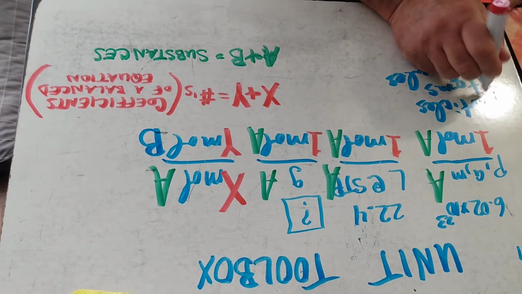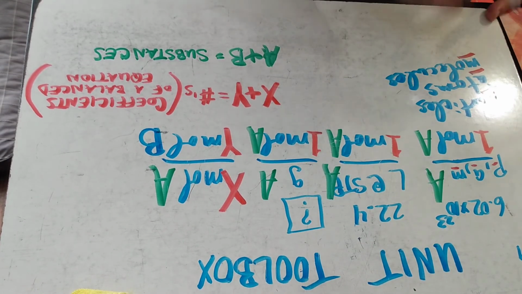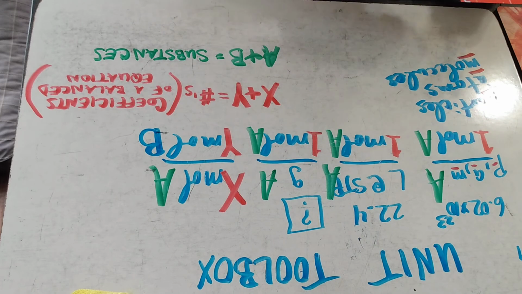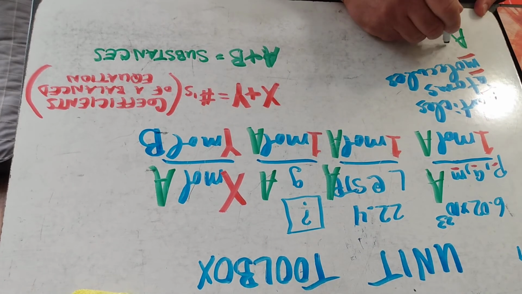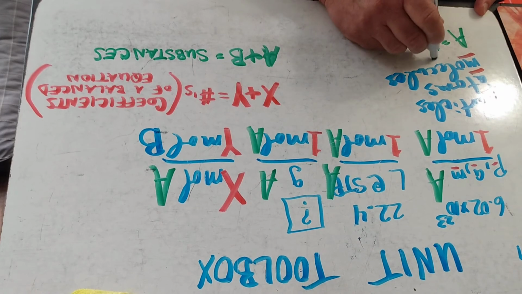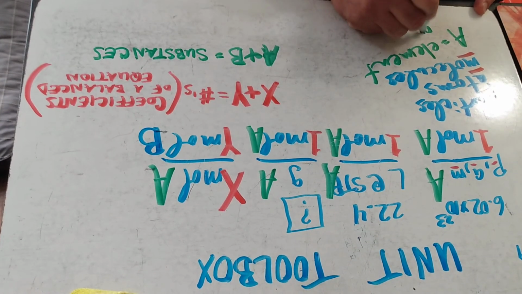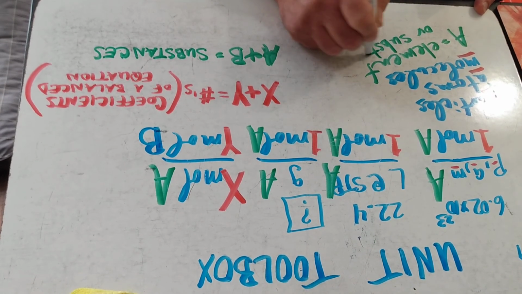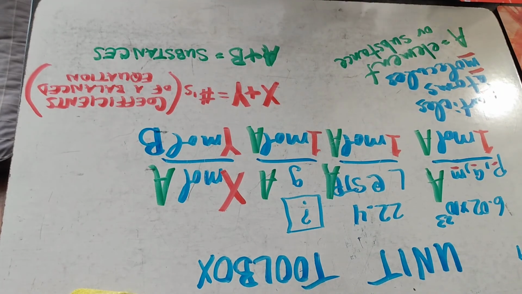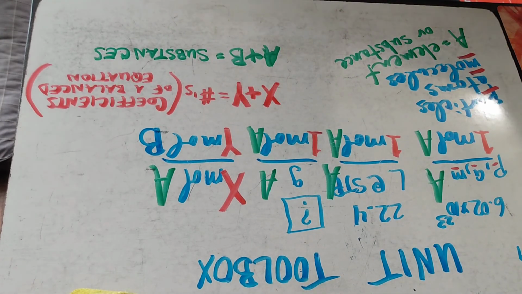That's why I have this PAM. That's why I have this here. And then the A for all of these equals either an element or substance. And that A goes for all of them as well.